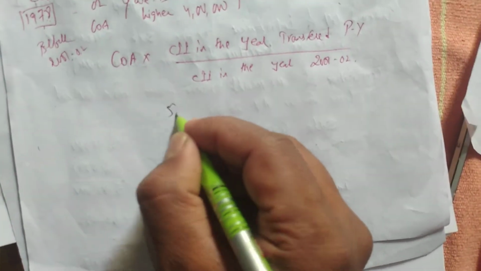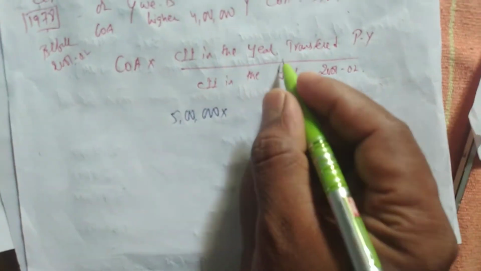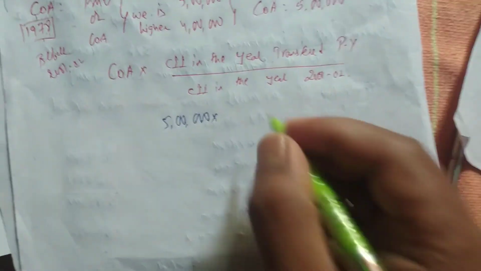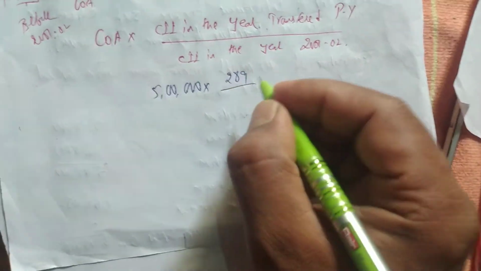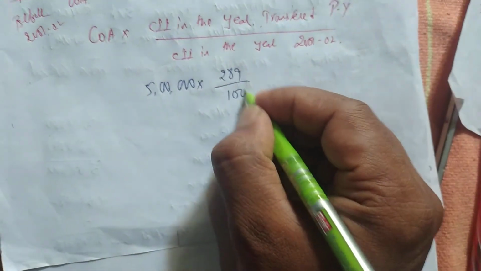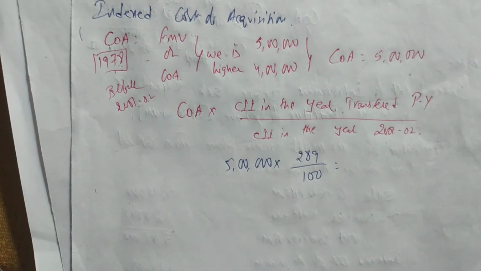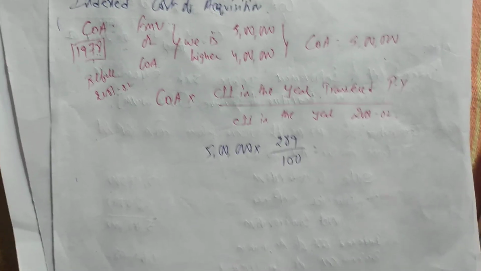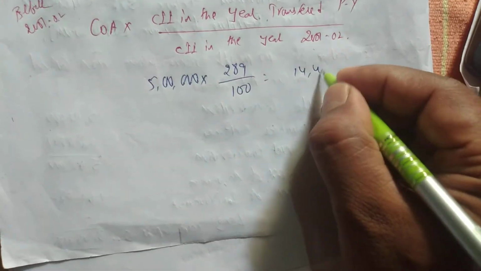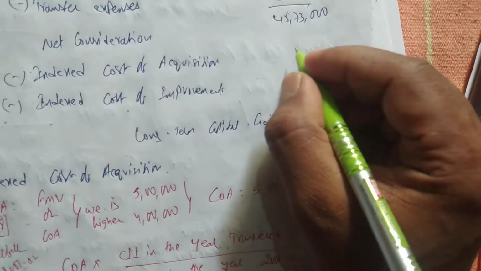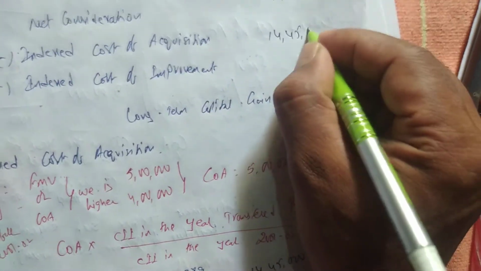COA is 5 lakhs into 289, which is always the previous year's index, divided by 100. So 5 lakhs into 289 divided by 100, we get the index cost of acquisition as 14 lakhs 45,000.